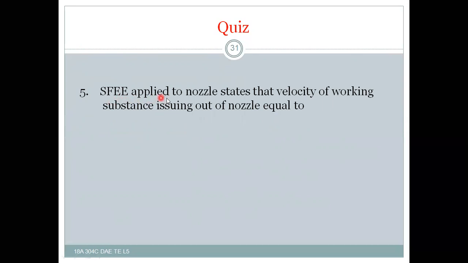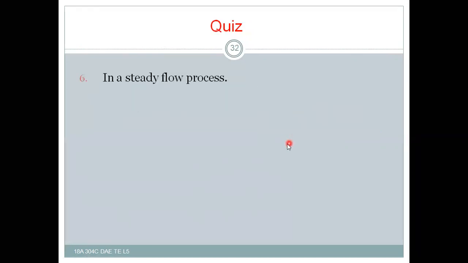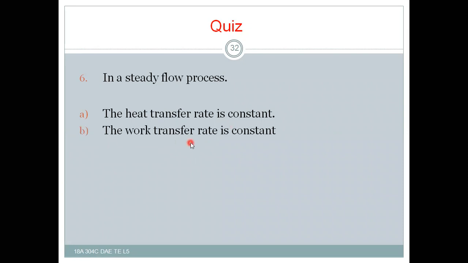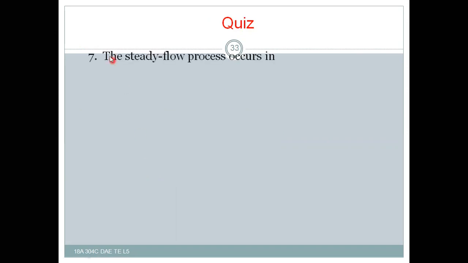And applied to a nozzle, it states that the velocity of working substance issuing out of the nozzle is equal to change in enthalpy. Next, in a steady flow process, heat transfer rate is constant, work transfer rate is constant, and mass flow rate is constant, and all the above, which is the right answer. So all the above, D, is the right answer.